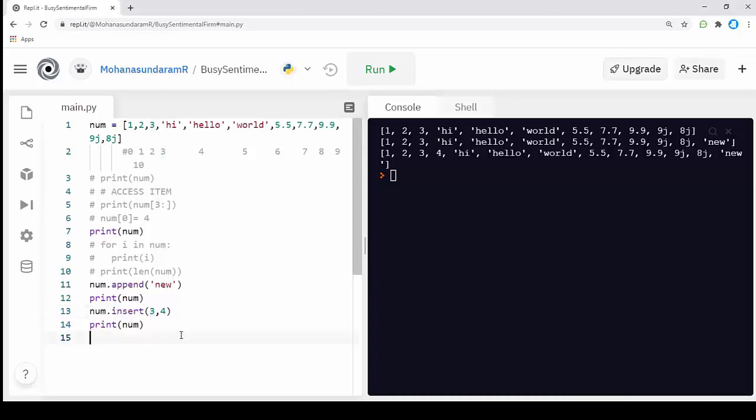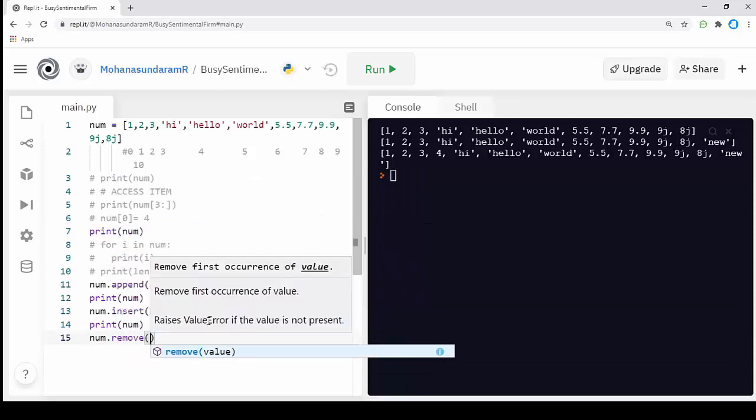Next, we have seen adding a value. Now we are going to see how to remove a value. To remove a value, we have an inbuilt function, like append and insert, called remove. I'm going to call the name of the list dot remove.